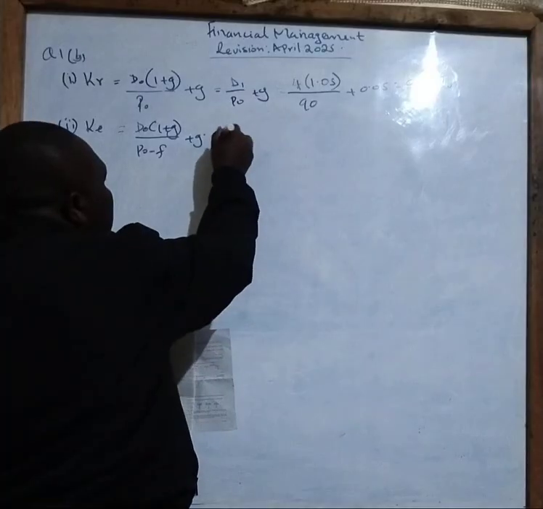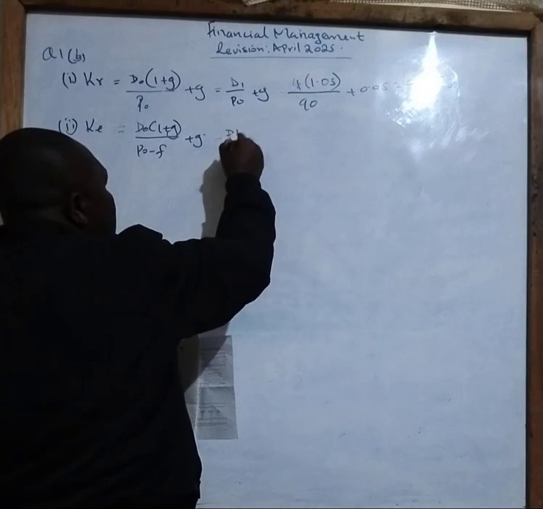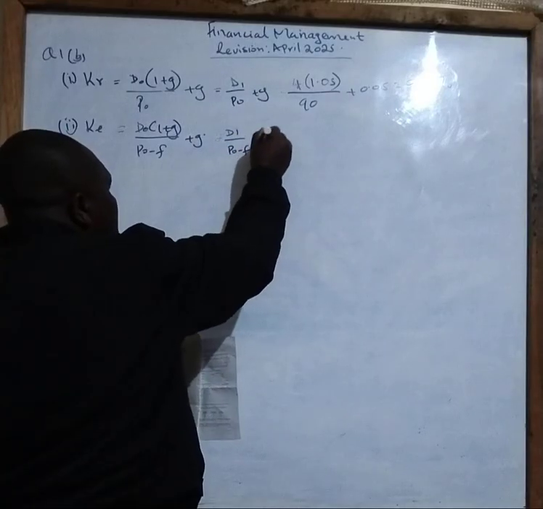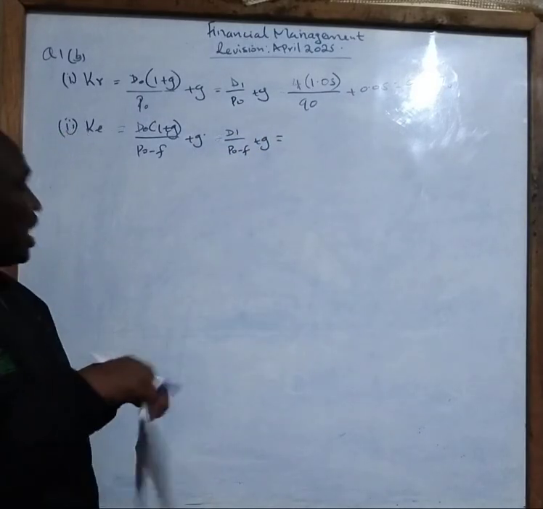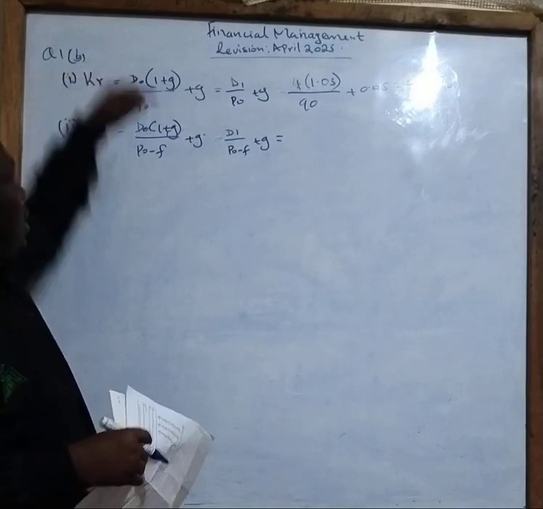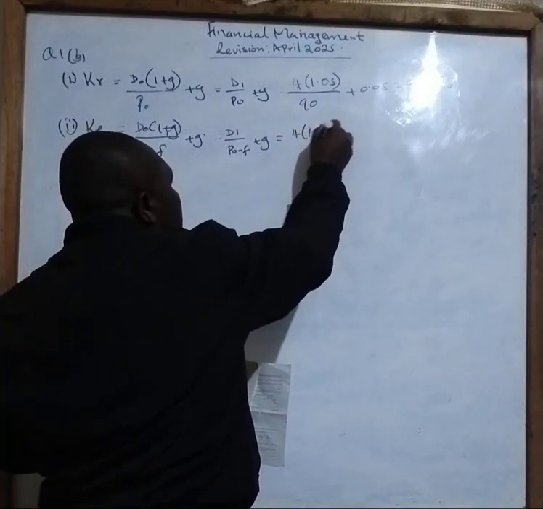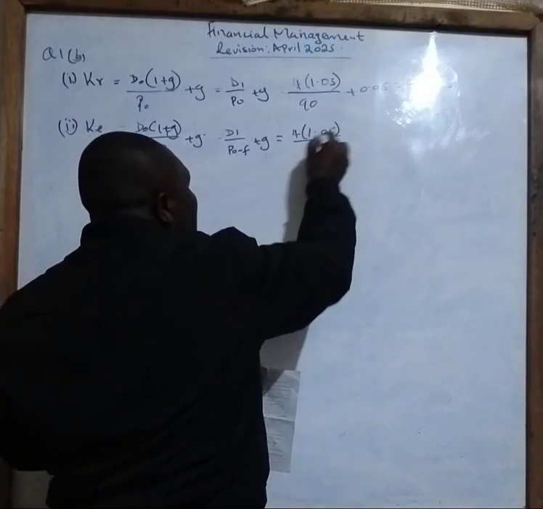So in this case, it will now be D1 over P0 minus F plus G. And we have discovered that this D1 is growing, so it will be 4 into brackets 1.05 divided by 90.